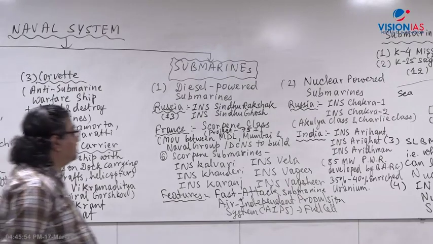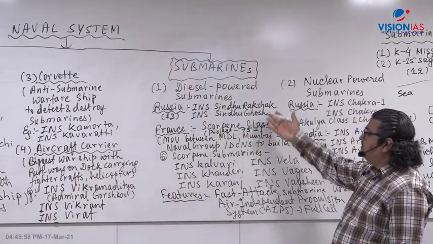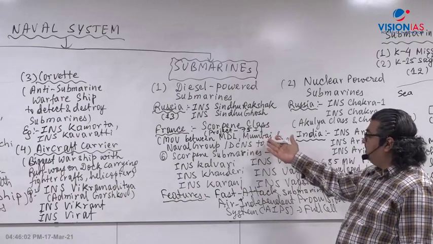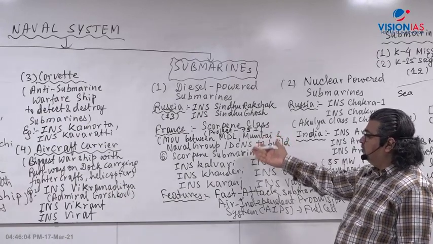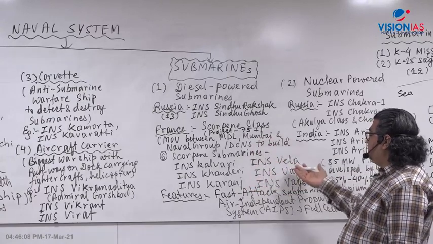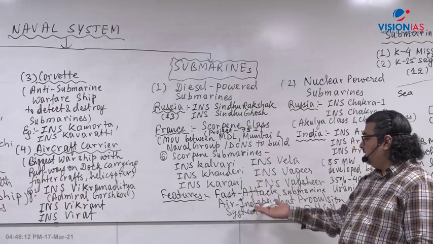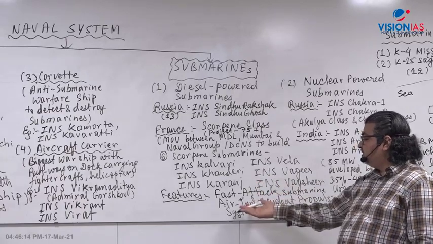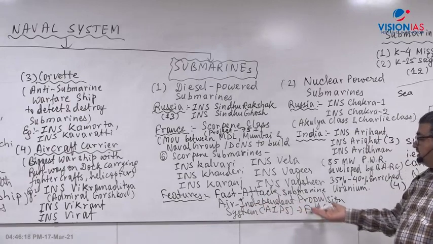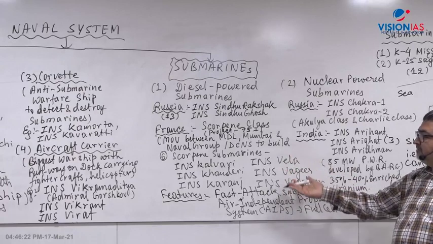The naval system, what I discussed. All these are facts. Project 75I is a diesel powered submarine project with the French company Naval Group and Mazagon Dock Limited, with 6 submarines: Kalvari, Khanderi, Karanj, Vela, Vagir and Vagsheer. We are developing them under the Make in India program. They are fast track submarines and use an air independent propulsion system, a fuel cell technology to burn the diesel so that they can remain underwater for a long time.